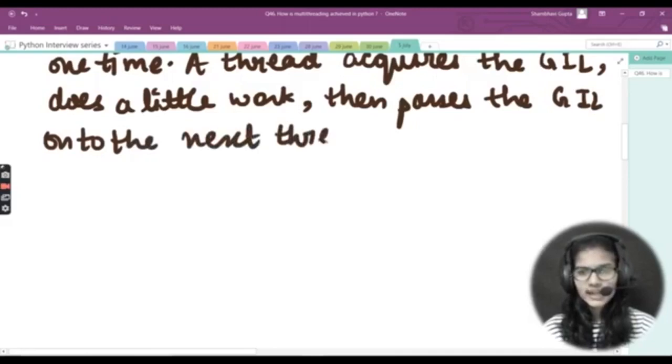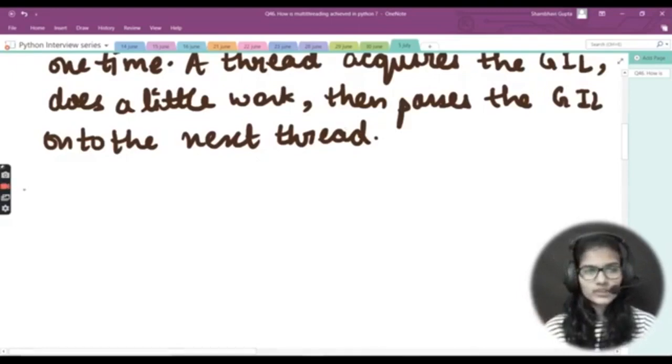So this is basically how the GIL actually works in threads. The first thing is that it allows only one thread to execute at one time. Other than that, a thread acquires the GIL, does a little work, then passes the GIL onto the next thread. This is how it works.